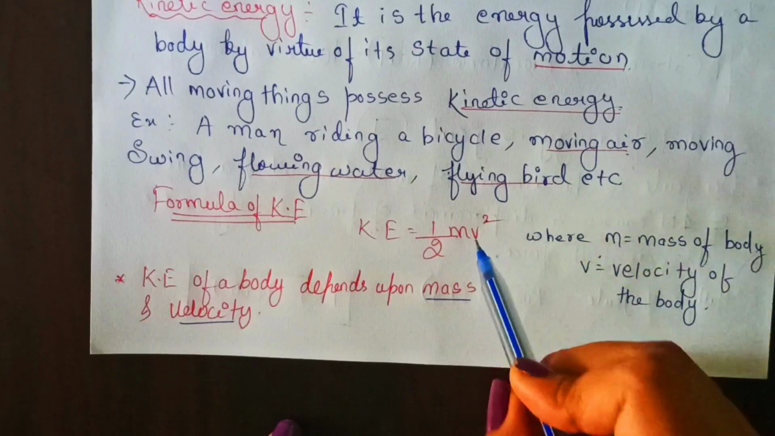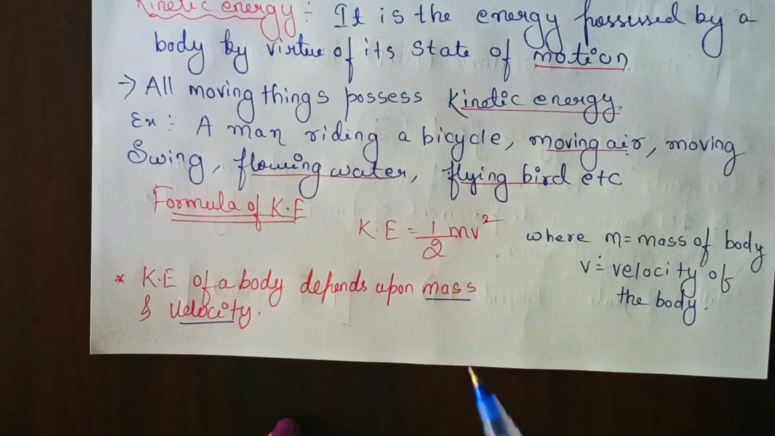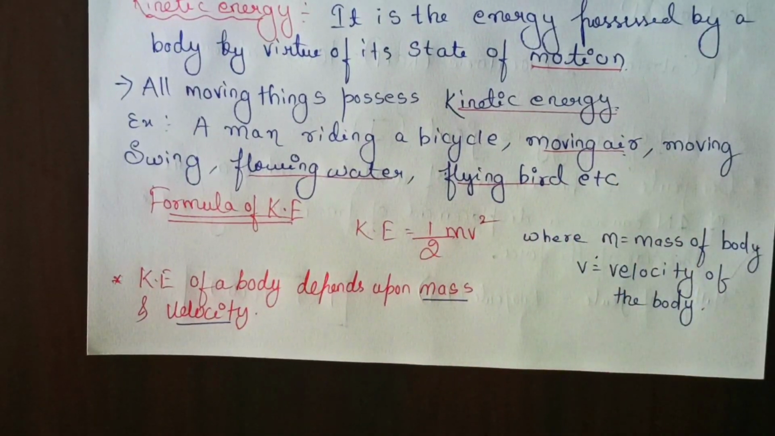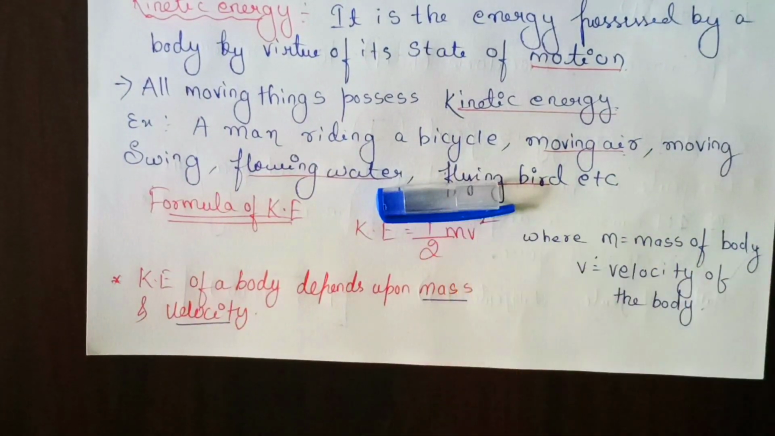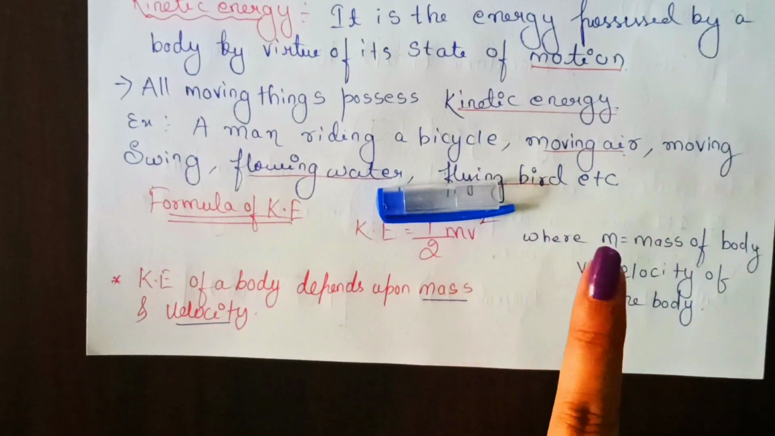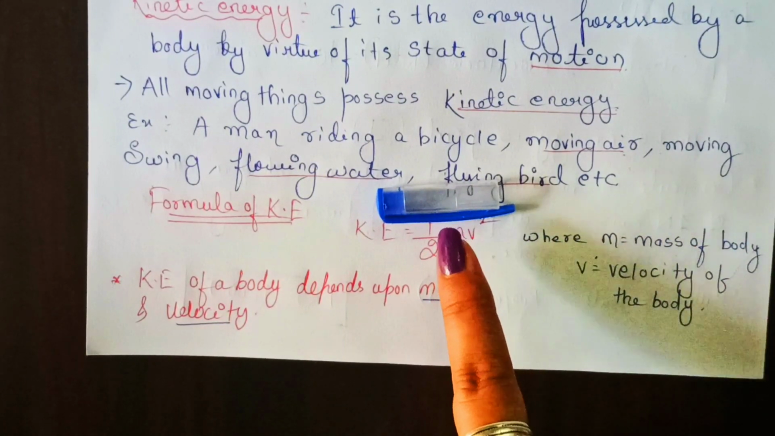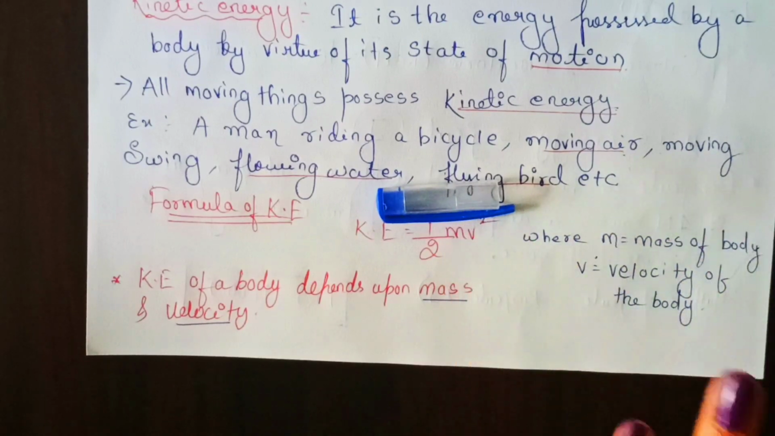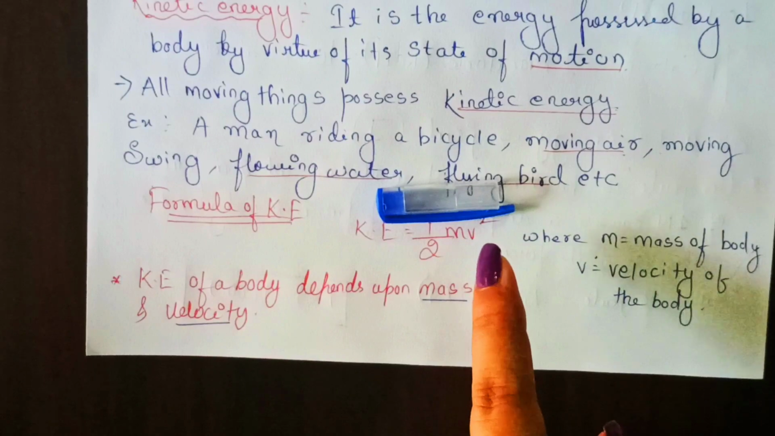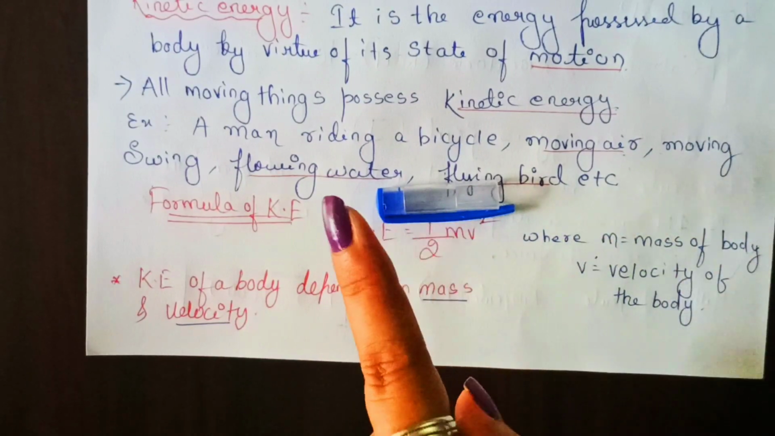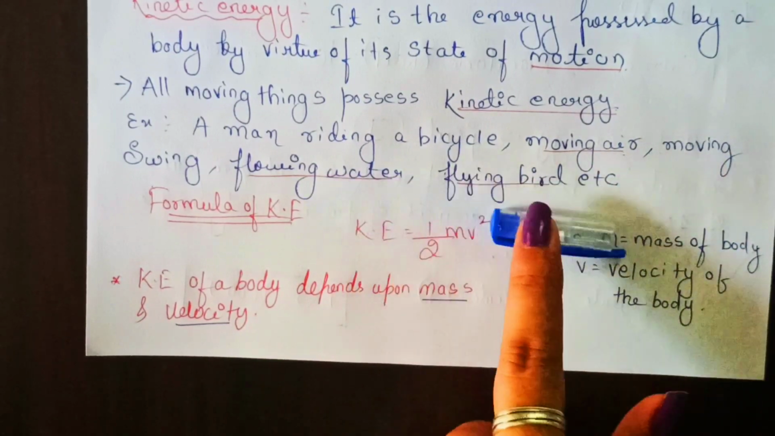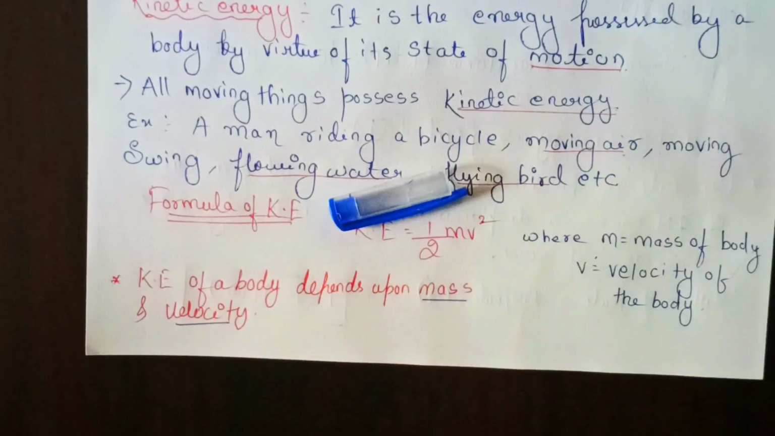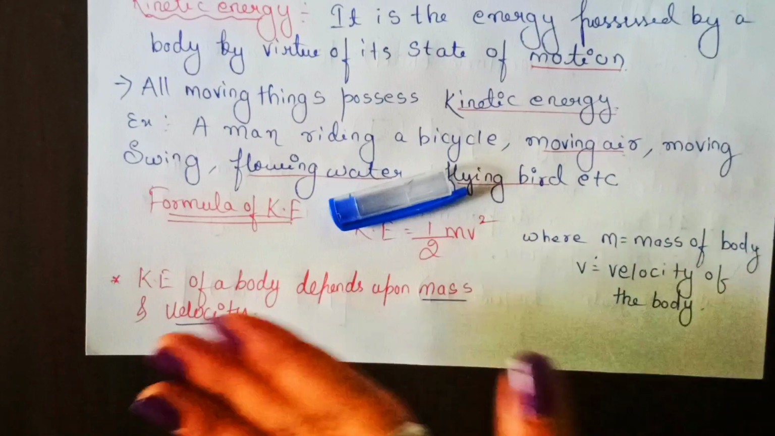So kinetic energy will be possessed by a moving body, not by a body at rest. If a body is not moving, for example, here this is the cap of the pen, it is at rest, it is not moving, so the kinetic energy of this cap is zero, it will have no kinetic energy, because it is not moving. For kinetic energy, the body should be in motion. Now it will have kinetic energy, but now it is at rest, it will not have kinetic energy.